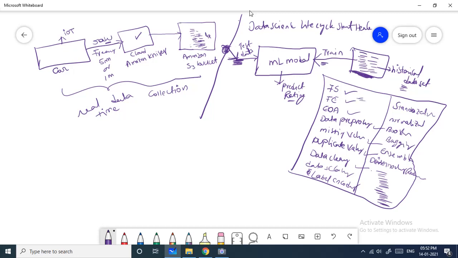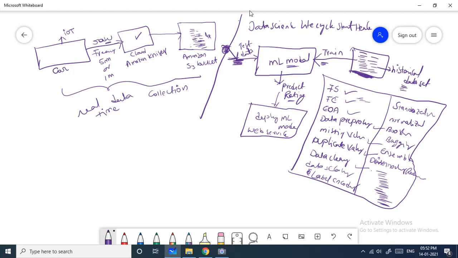Once the data is prepared, our model will train on the data and be able to predict on the test data. Based on the incoming test data, it can predict the ranking rating. Once the rating is predicted, now I have to deploy my machine learning model. This is the deployment phase. Here I can deploy my machine learning model as a web service, which helps us provide a service to an end user.